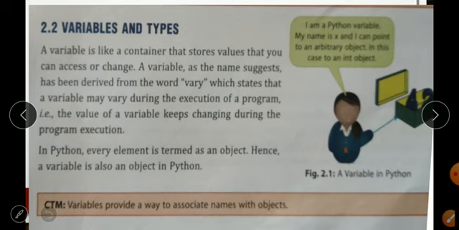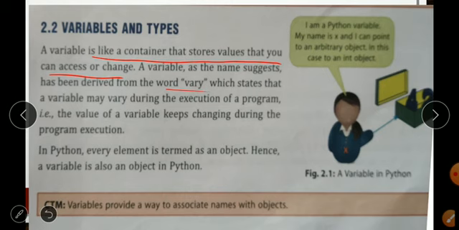Now see here, a variable is like a container. In today's live class also I discussed that a variable is like a container that stores a value that you can access or change. The name variable suggests that it can vary throughout the program. It is a container which holds a value, and that value you can change throughout the program.